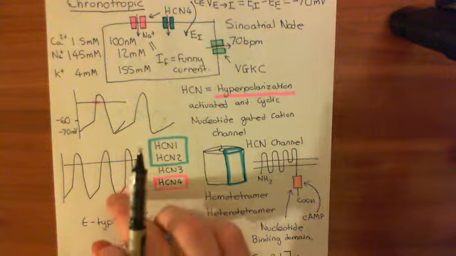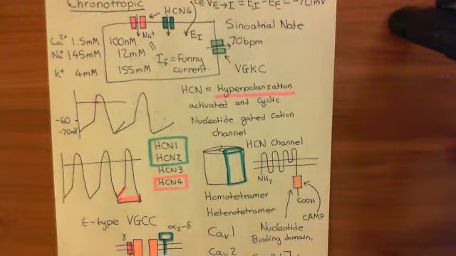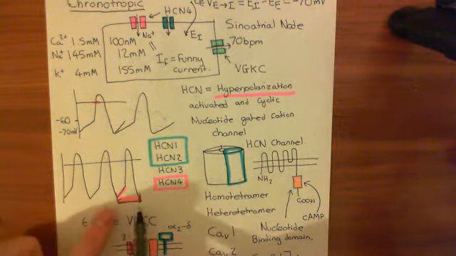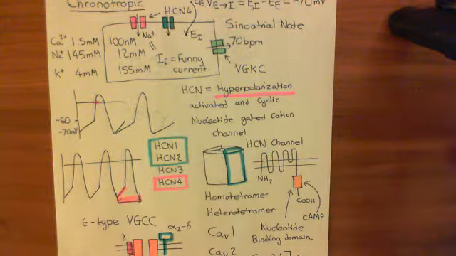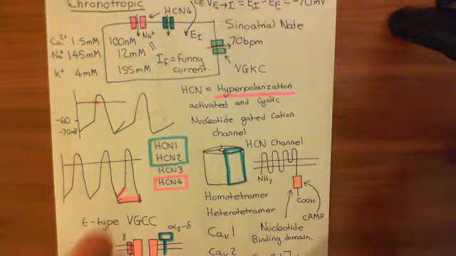Now, if this initial depolarization is steeper, then the overall time interval for one of these action potentials is shorter, so the number that you can fit in a minute is greater, and therefore the sinoatrial node is going to be firing these action potentials spontaneously at a greater rate, and that's going to lead to a greater heart rate,